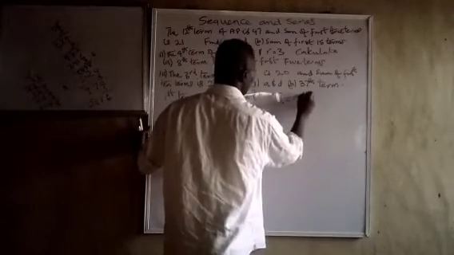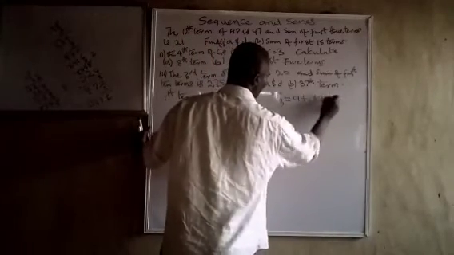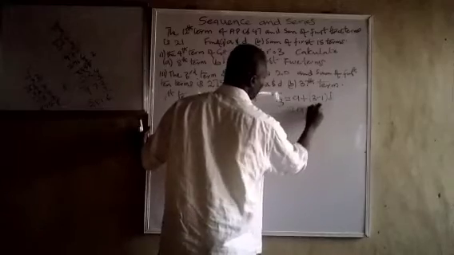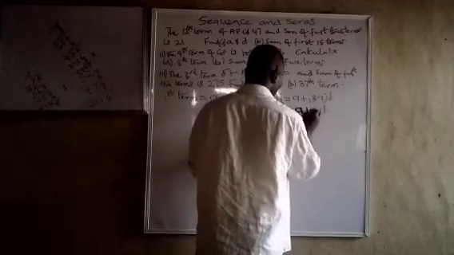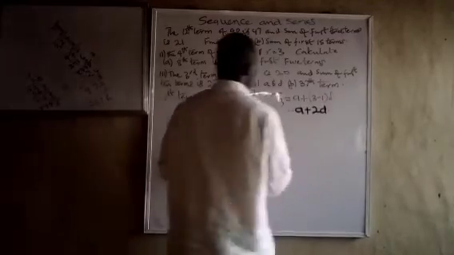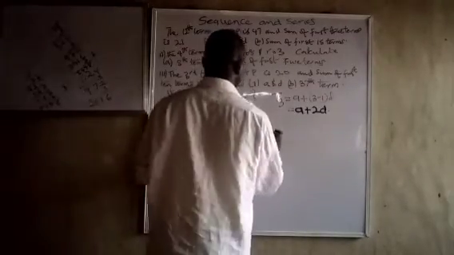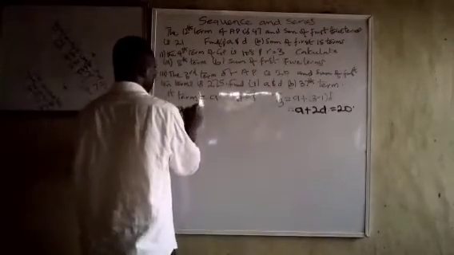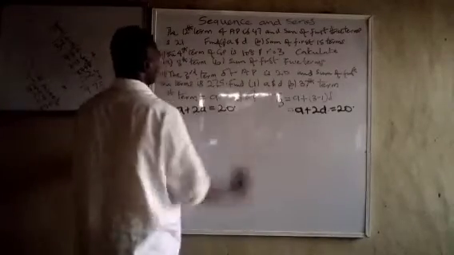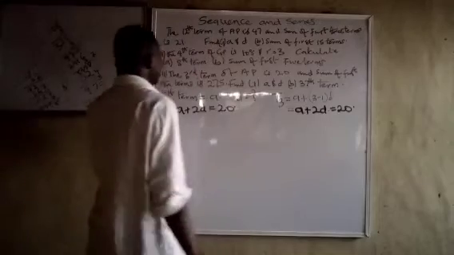So third term, T3 will be equal to A plus 3 minus 1 D, which will be equal to A plus 2D. We have T3 now, and it has told us that the third term is equal to 20. So A plus 2D is equal to 20. And it says the sum of the first 10 terms is 275.